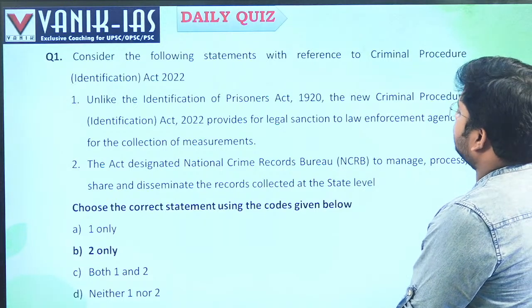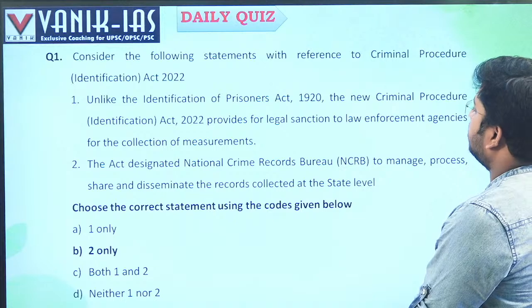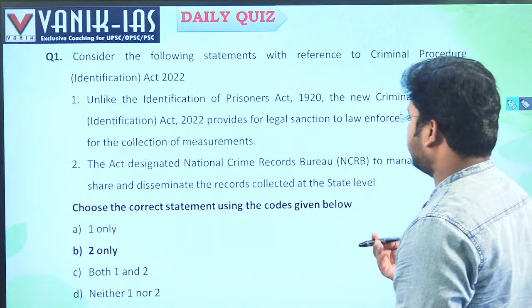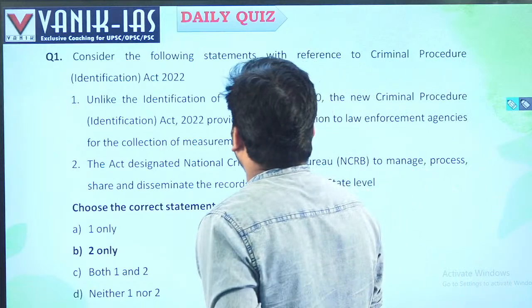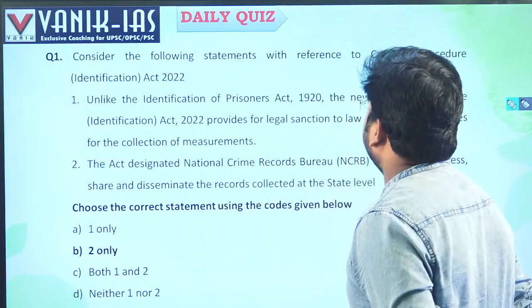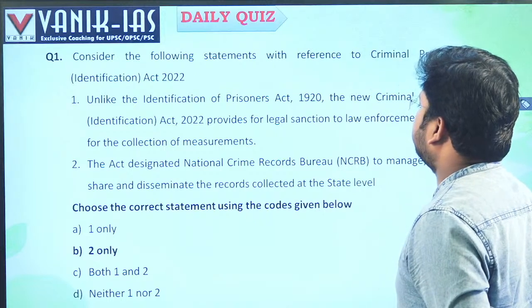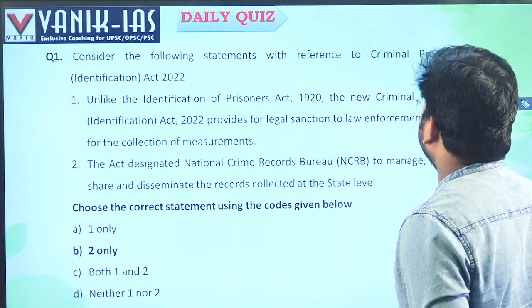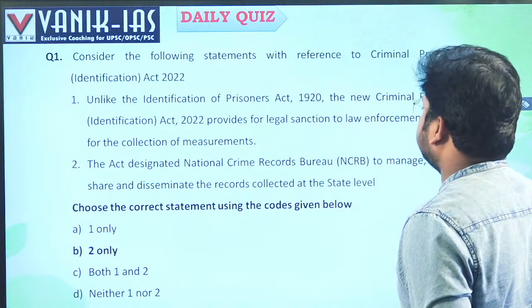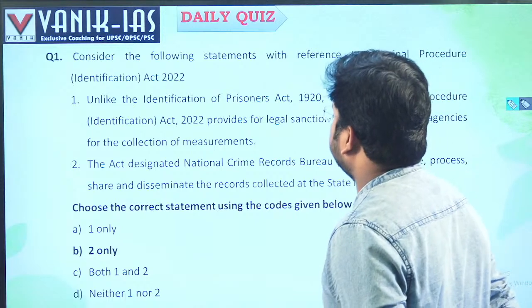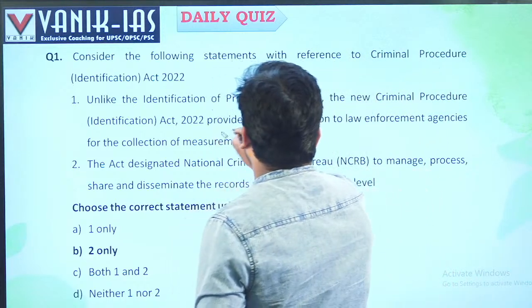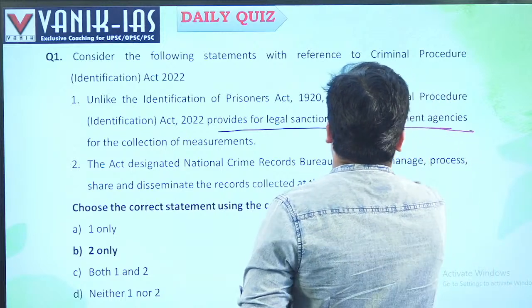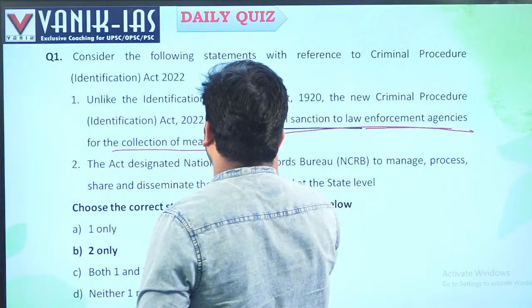Consider the following statements with reference to the Criminal Procedure Identification Act. Which of the following are correct? Unlike the Identification of Prisoners Act 1920, the new Criminal Procedure Act provides legal sanction to law enforcement agencies for the collection of measurements. Yes, it provides legal sanction to the law enforcement agencies for the measurement.